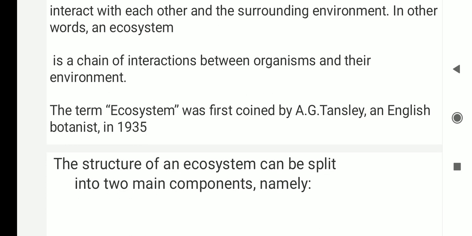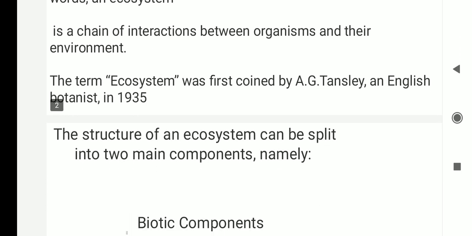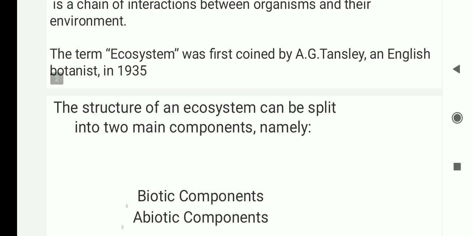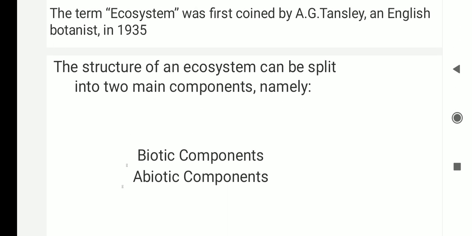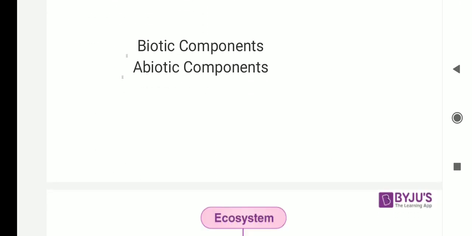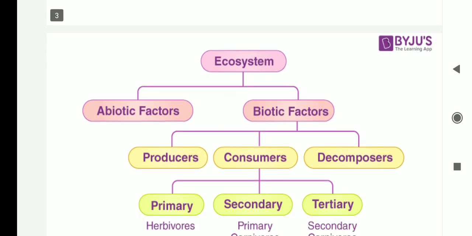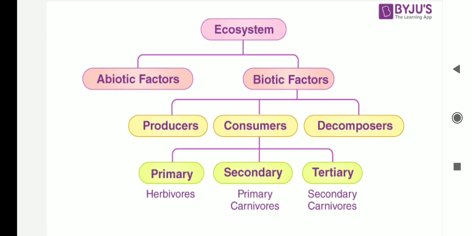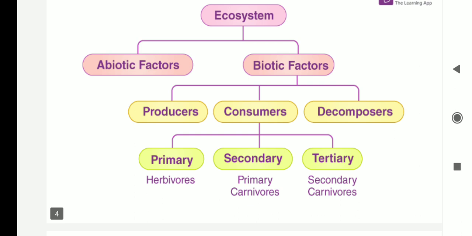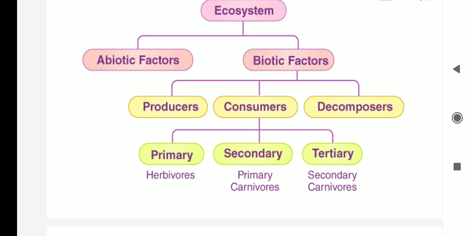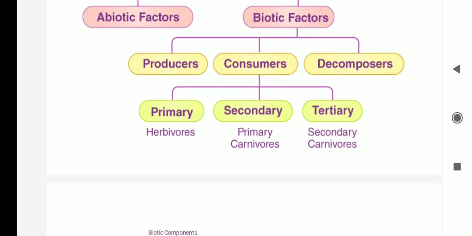The term ecosystem was first coined by A.G. Tansley, an English botanist, in the year 1935. Structure of an ecosystem can be split into two main components, namely biotic components and abiotic components. Here you can see the flow chart: ecosystem, abiotic and biotic factors. In biotic factors, you can see the three main components like producers, consumers and decomposers. Consumers can again be divided into three components: primary, secondary and tertiary